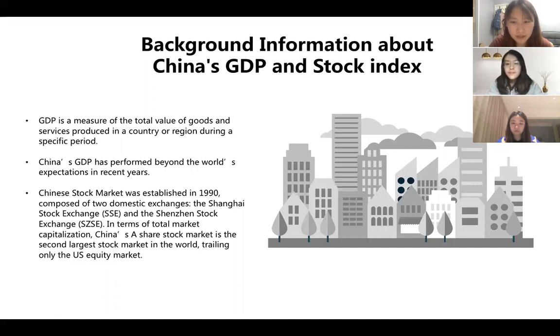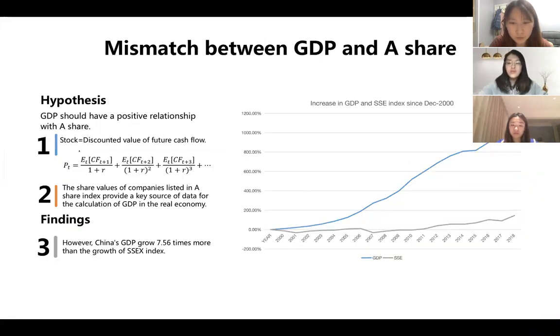The Chinese stock market is the second largest stock market in the world, trailing only the United States, and was established in the 1990s. The Shanghai Stock Exchange and the Shenzhen Stock Exchange are the two major domestic exchanges in the Chinese stock market. For simplicity, we will use the Shanghai Composite Index, which is the SSE index, to be representative of the whole Chinese stock market. China's GDP is doing very well in recent years.